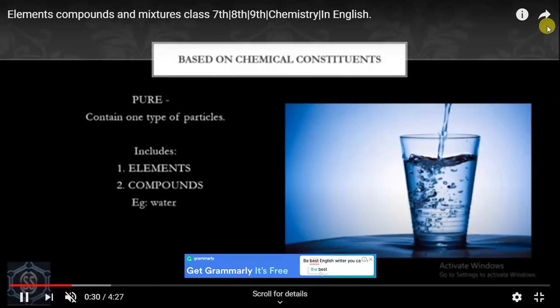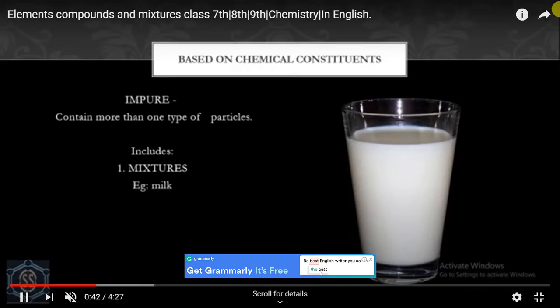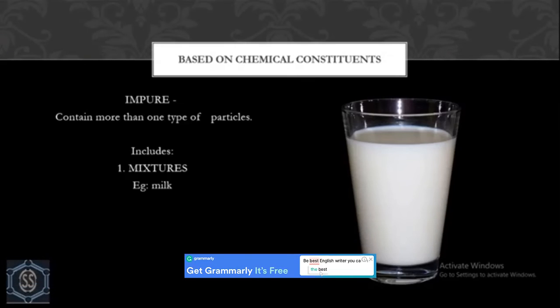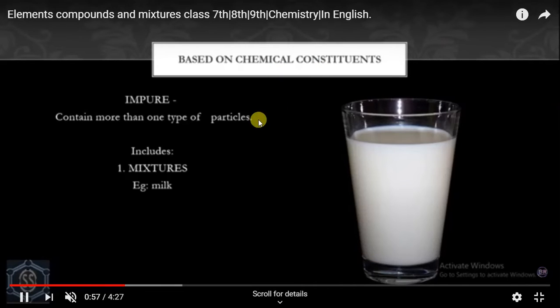Elements consist of only one kind of atom. It cannot be broken down into simpler substances, or into a simpler type of matter, by either physical or chemical means. And they can exist as either atoms or molecules. So this is the property which is based on chemical constituent.